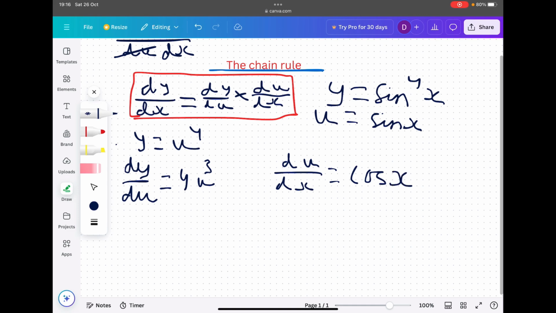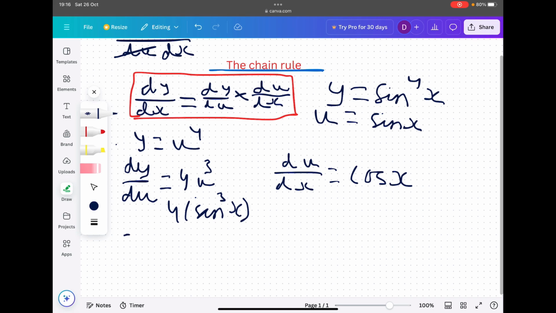And then using the equation, dy by du is 4u cubed, but we know u is equal to sine x. So let's quickly make that substitution so we don't forget. There it is.